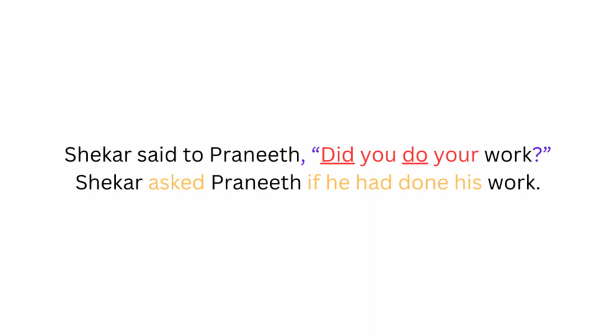Shekhar said to Praneeth, did you do your work? Let's see the words in inverted commas. Did you do your work? Yes, I did my work. No, I did not do my work. So I have underlined the words did, do because it is taken as one unit when you are converting it into indirect speech or reported speech. Did, do obviously, as you can see on the screen, is in simple past tense,